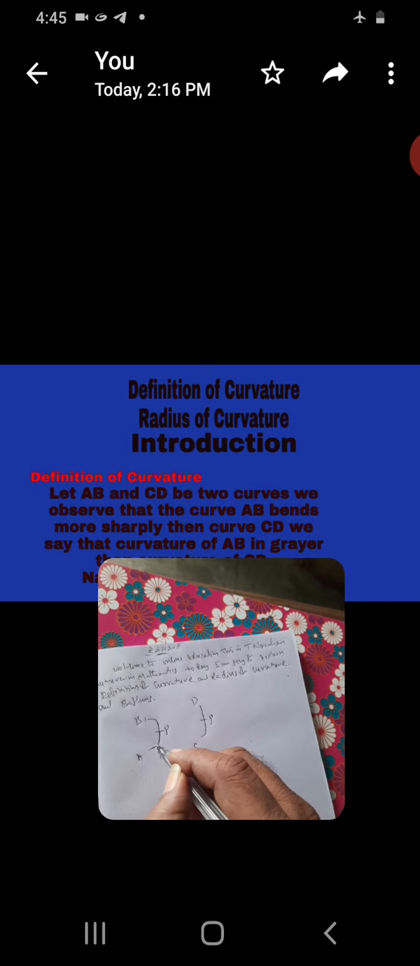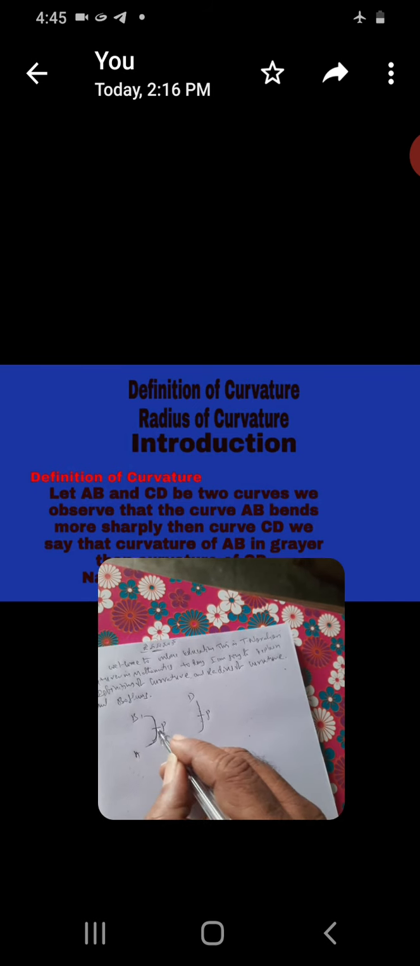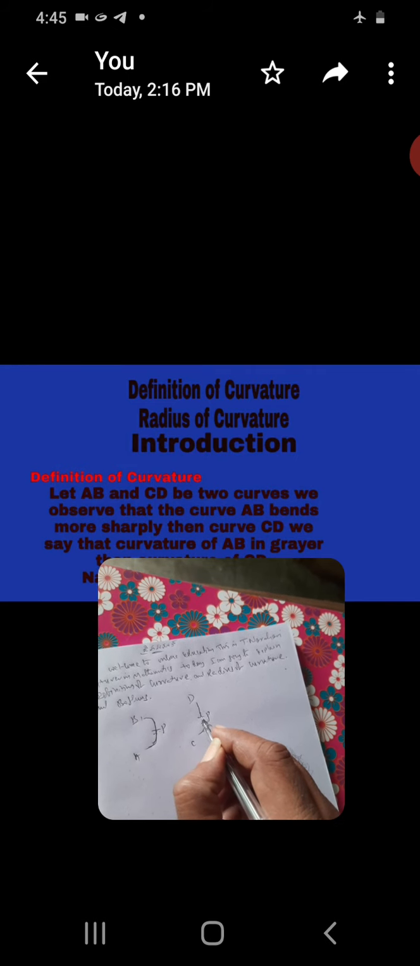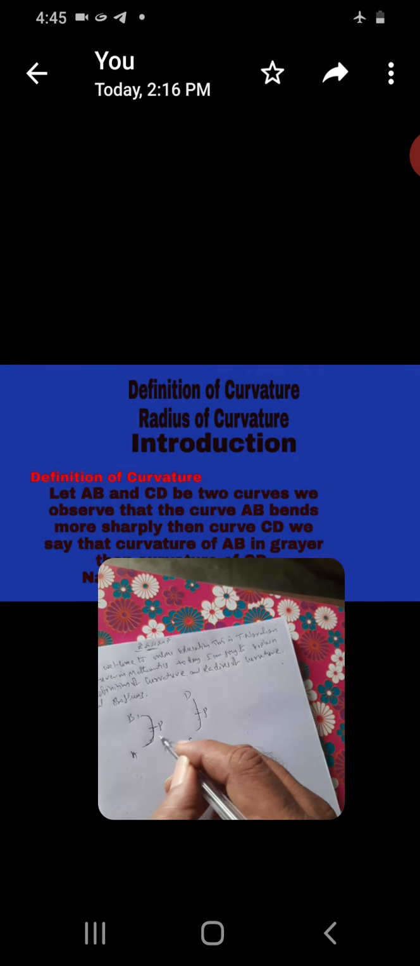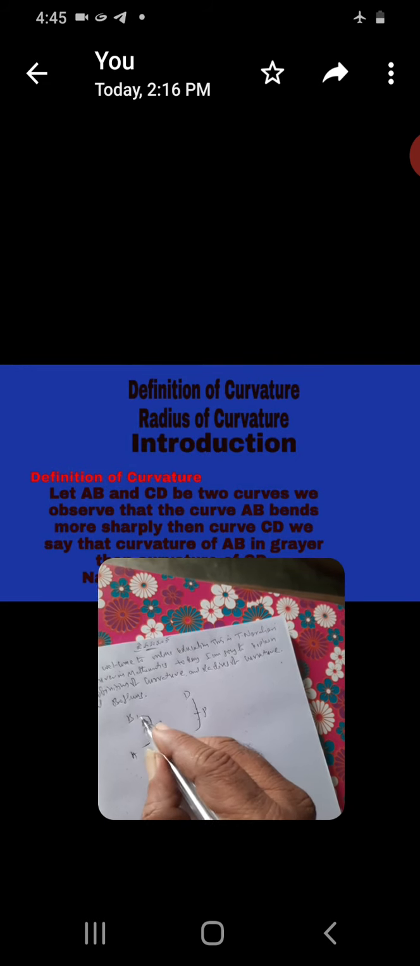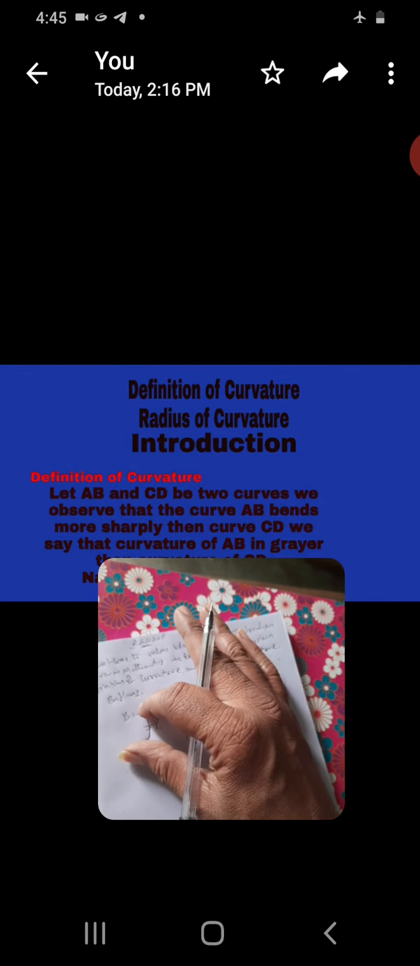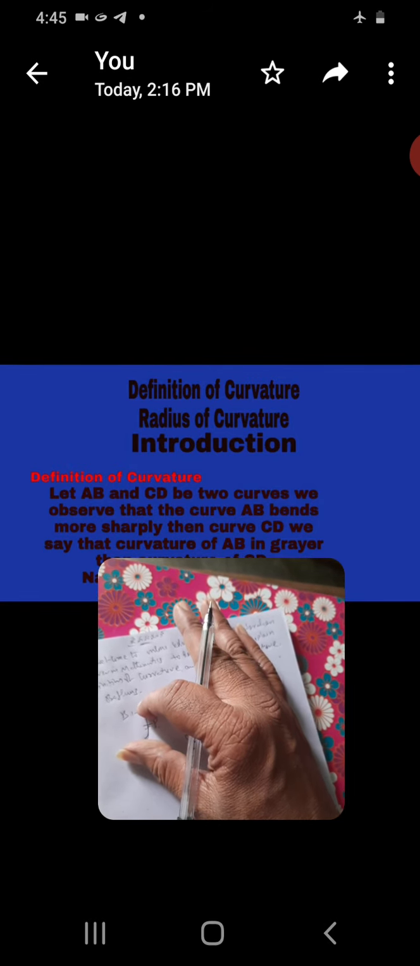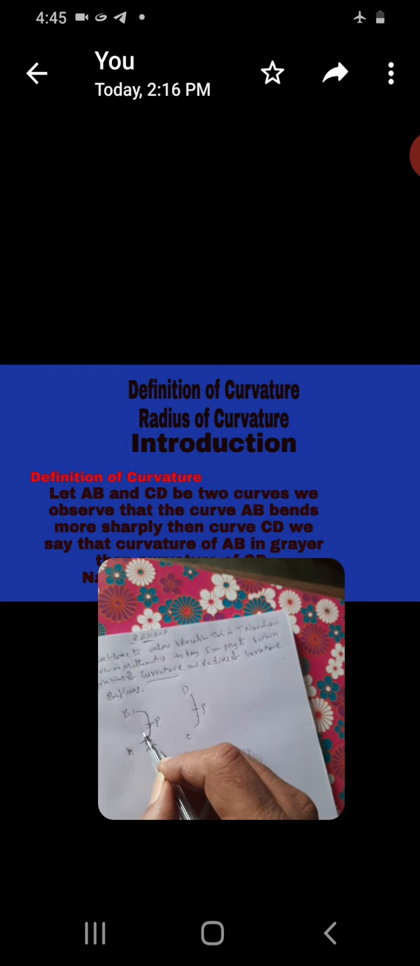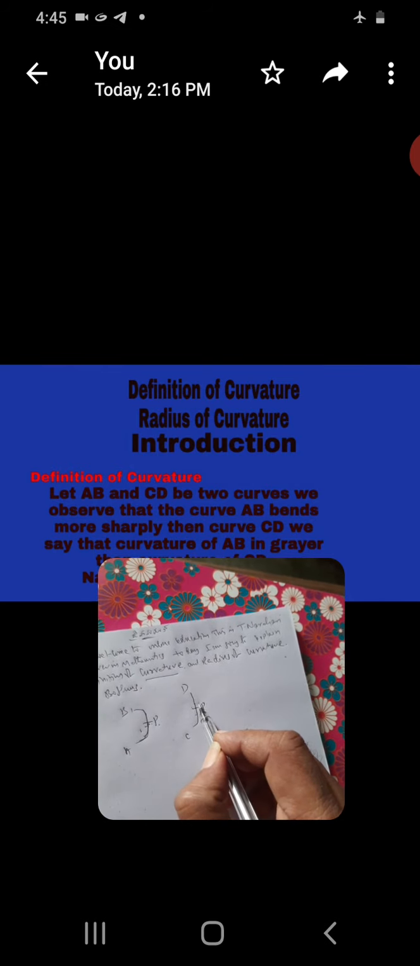Let AB and CD be two curves. We observe that the curve AB is bended more sharply compared with this one. This is bended more, this is less. Where it is more bended, our curvature is more compared with the other.